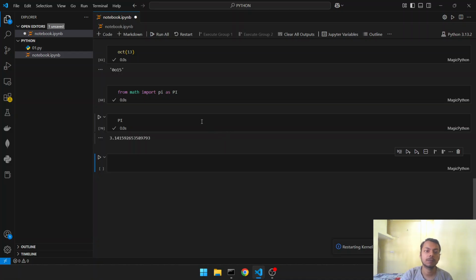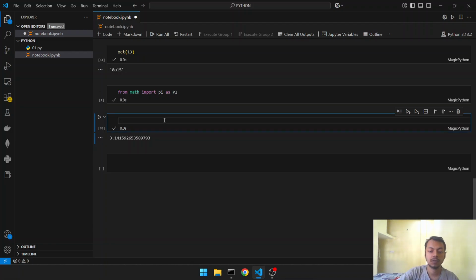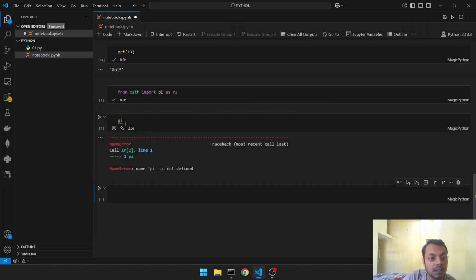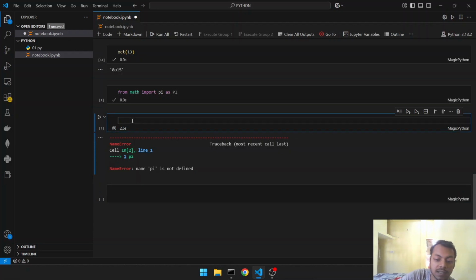While restarting, Pi was stored from the earlier version. Earlier I had imported it and it was stored in a variable, so pi had existence then. Now I have restarted, so all the previous variables are gone. If I run this and then do pi, it will have no existence. See, pi is not defined. Why? Because we have imported it as capital Pi.